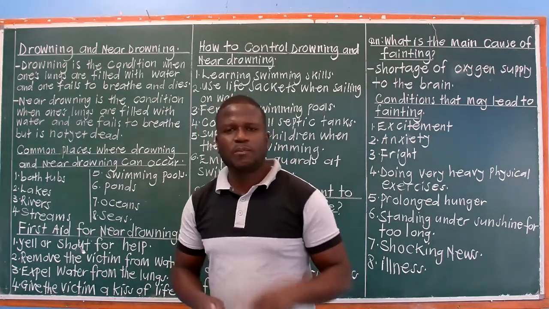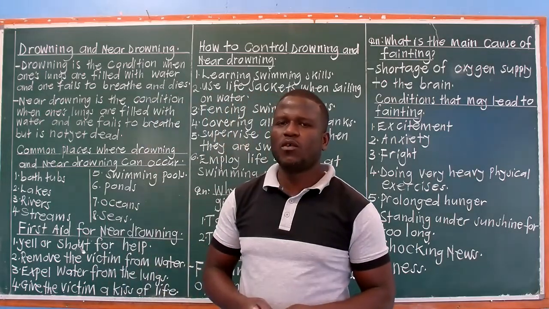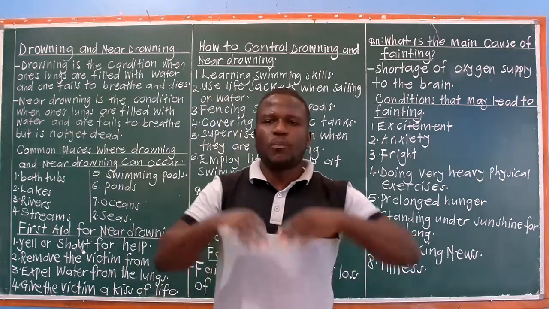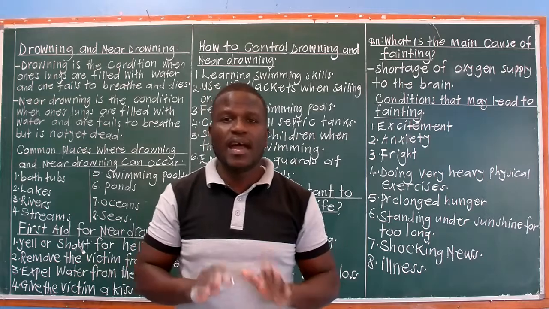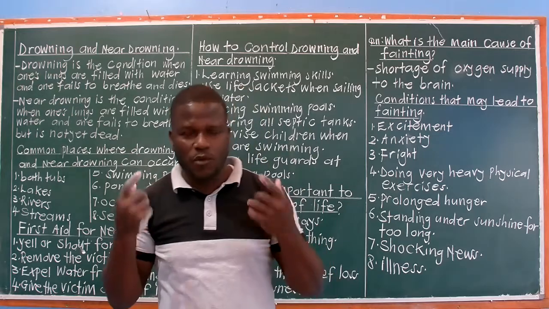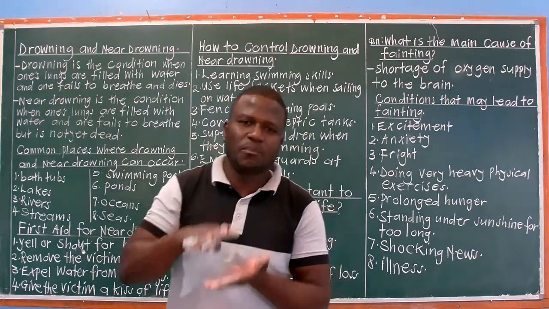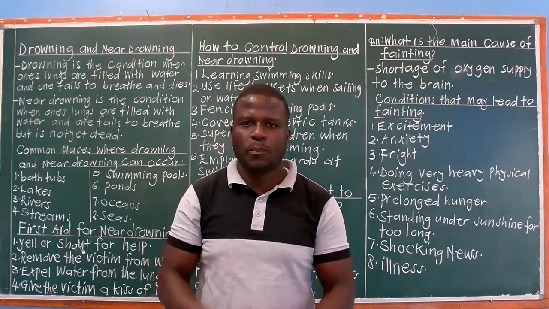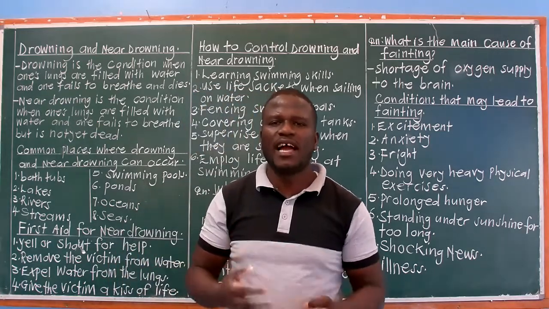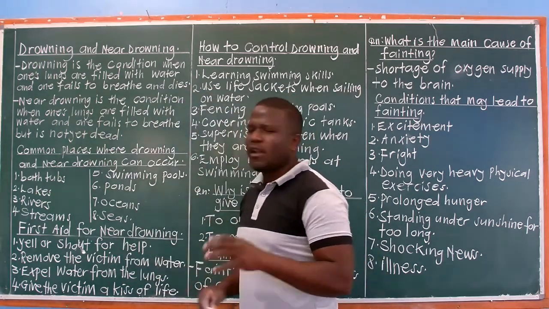Number 3, expel water from the lungs. How do you expel water from the lungs? Remember, the lungs are found in the chest cavity. So you press the chest with your hands. You make sure that this victim is lying on his or her back and is facing upwards. Get your hands and start pressing the chest. When you press the chest, you will exert pressure on the lungs, and water which is inside the lungs will be forced out.